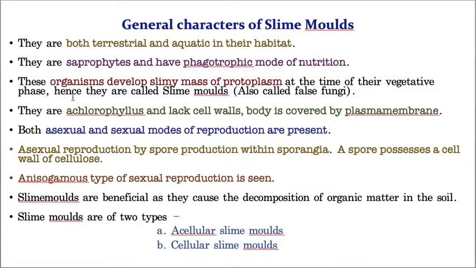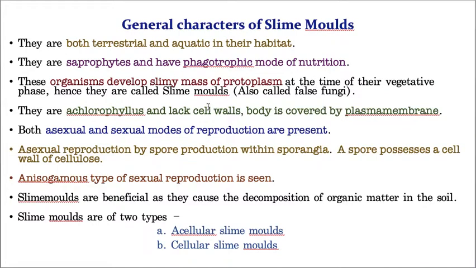Let us take a slime mold. While it is developing, it has a thin slimy layer of protoplasm. That's why they are called slime molds. What is the meaning of slime molds? They have a slimy layer of protoplasm. That's why they are called slime molds, which are also called false fungi. This is an important point.